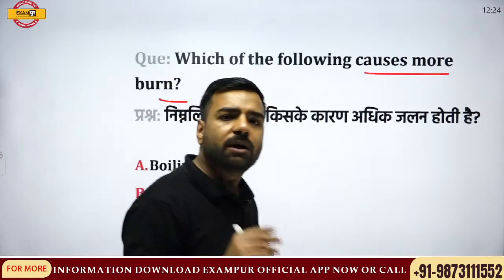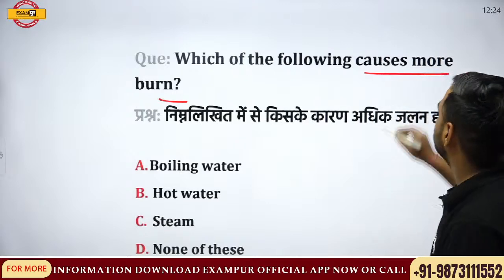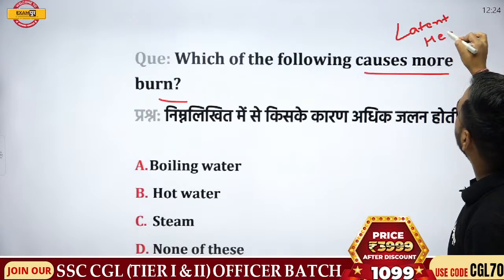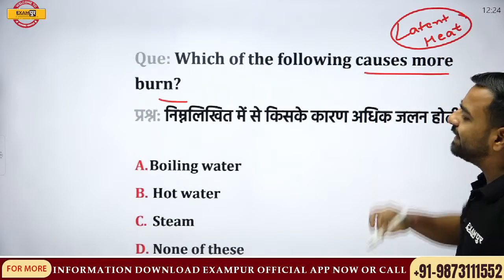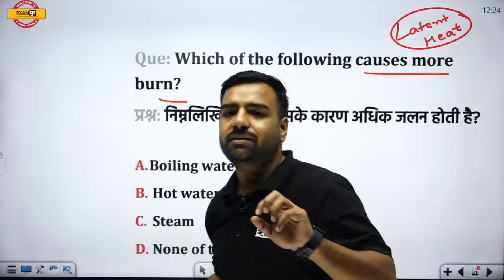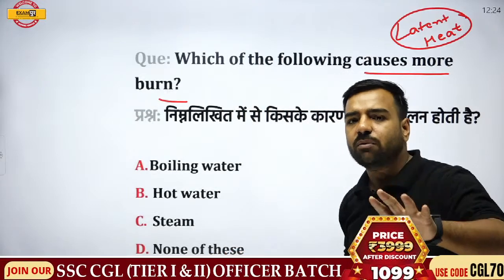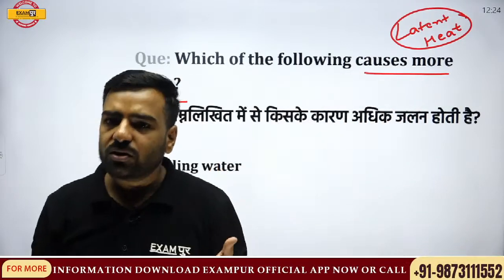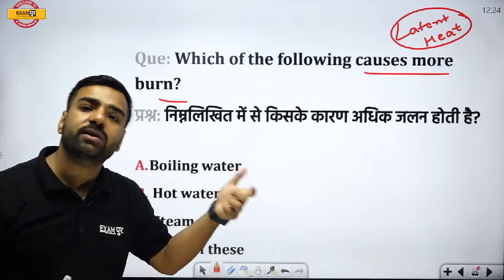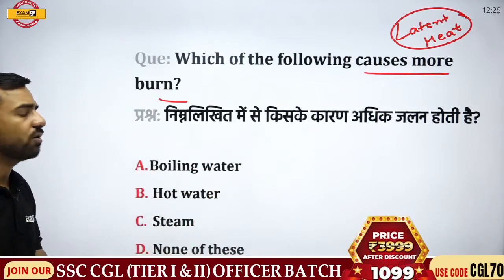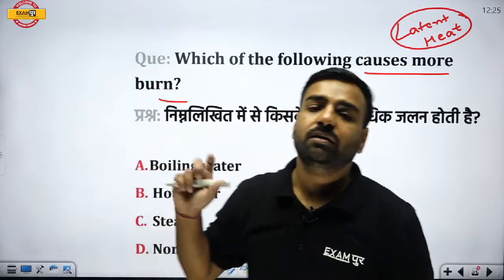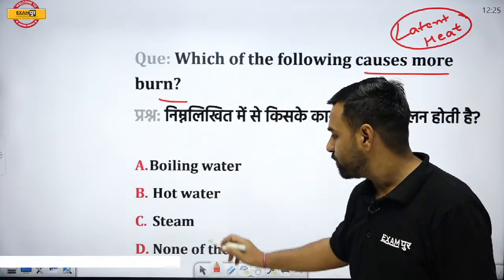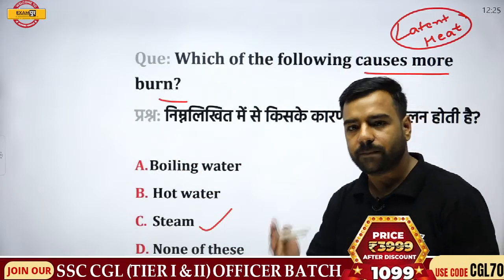Now see, what happens? We discussed latent heat, hidden heat. If I talk about latent heat of vaporization, it will be greater for what? Obviously for steam. Because of that, steam will create more severe burn in comparison to boiling water or hot water. So please remember, because of the presence of latent heat of vaporization, you can directly relate your answer with the steam. So yes, option number C is going to be the correct answer. Next.